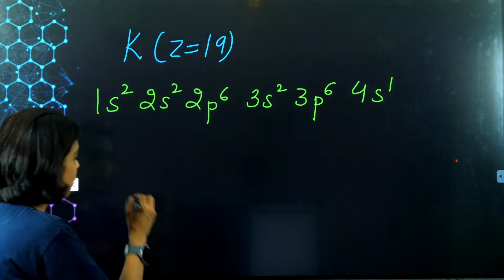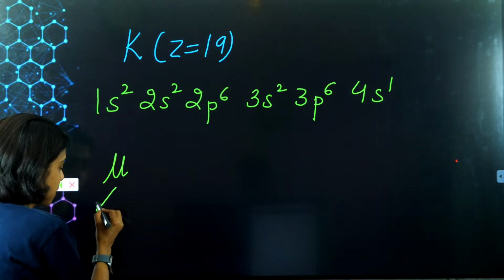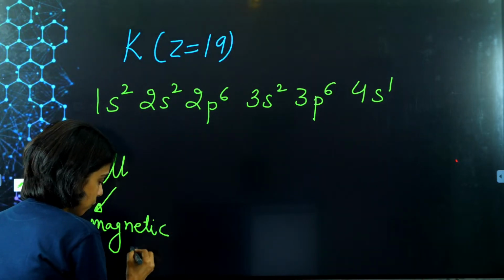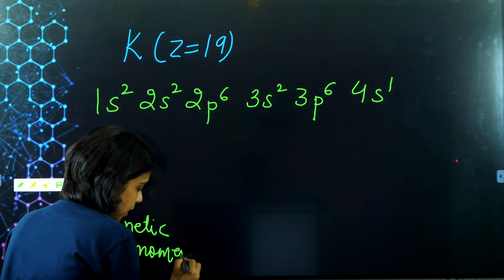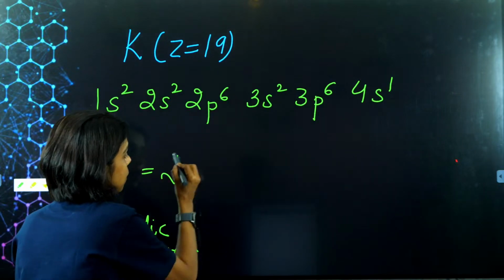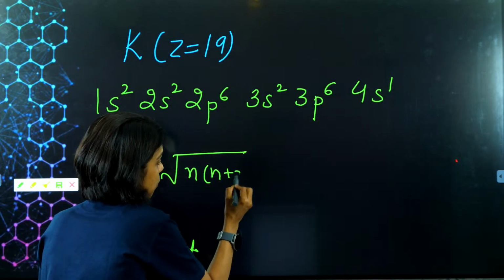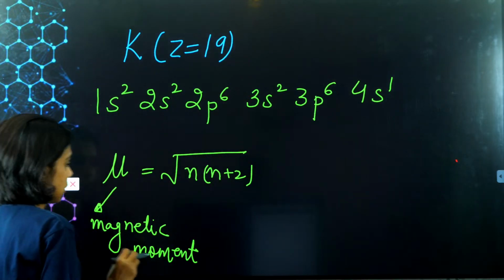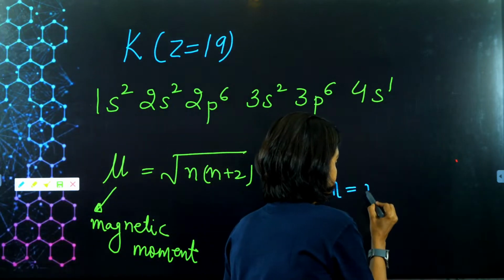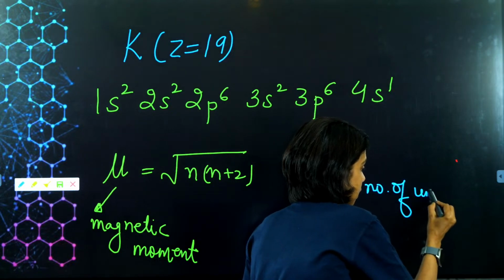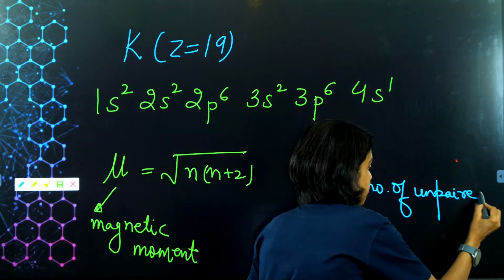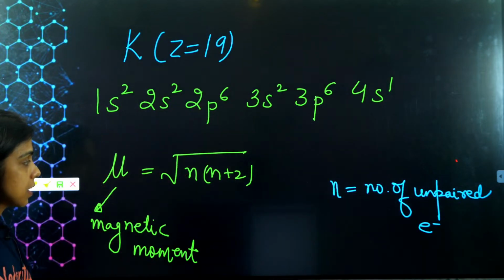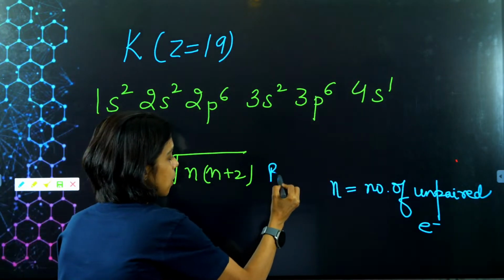Got it? And how can we calculate the magnetic moment? Magnetic moment is represented by mu. Very important questions have been asked on this. The formula is under root of n into n plus 2. What is n? N is the number of unpaired electrons, and the unit is Bohr magneton, BM.